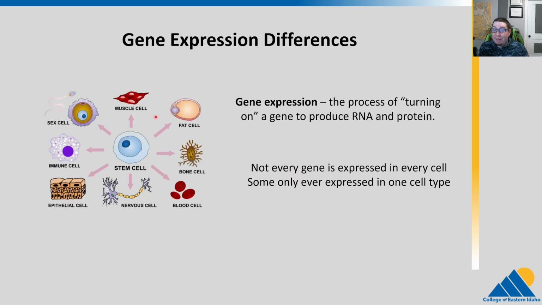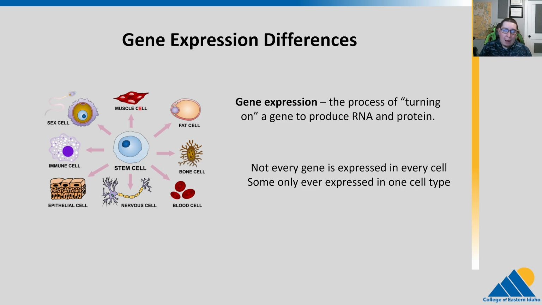Well, we need differences in gene expression, right? So gene expression is the process of turning on a gene to produce an RNA and a protein in most cases, right? We've talked about genes that don't produce proteins, but we're going to talk about it in the protein coding context. So not every gene is going to be expressed in every cell type. Some genes are only ever expressed in one of these cell types. Some genes are expressed in all of them.